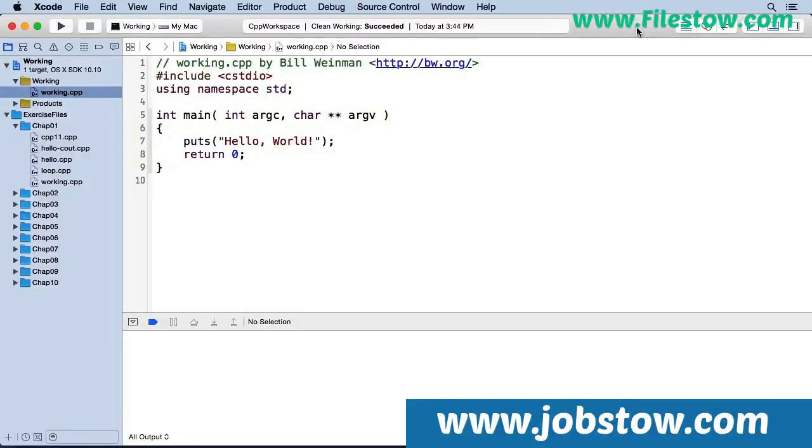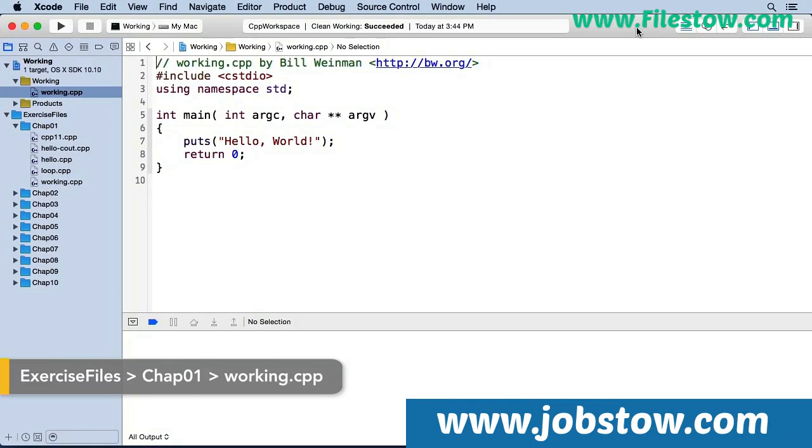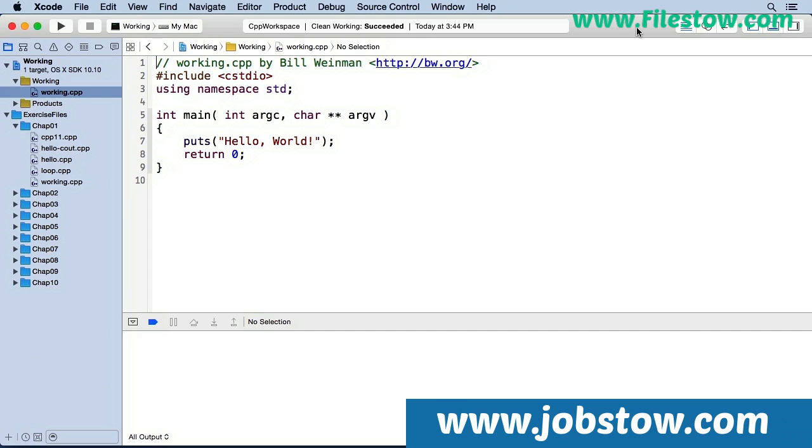Variables are strongly typed in C++. That means that the token representing a variable represents both its value and its type. Here in Xcode, I've opened a working copy of working.cpp. Let's start by defining a variable.